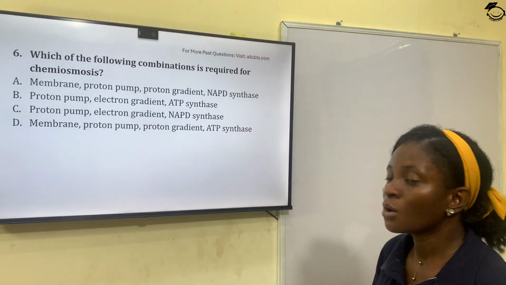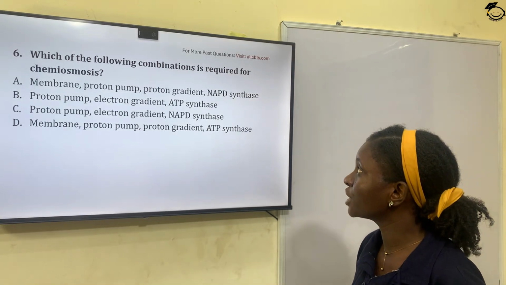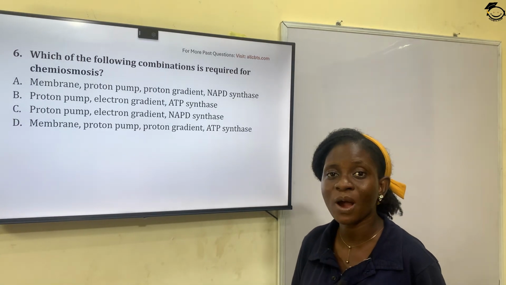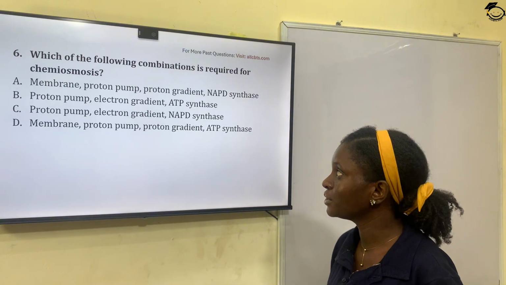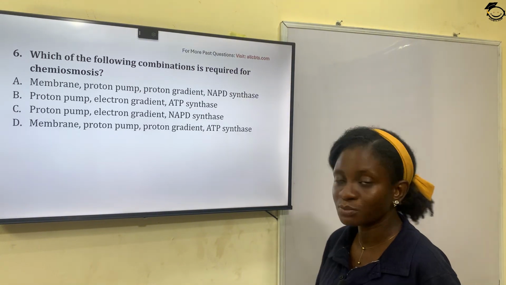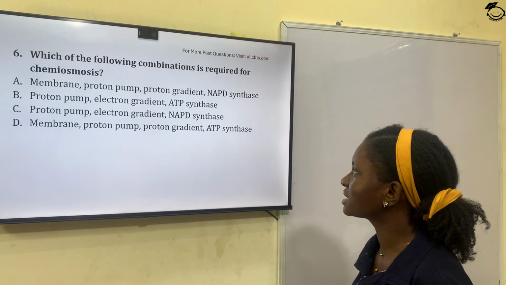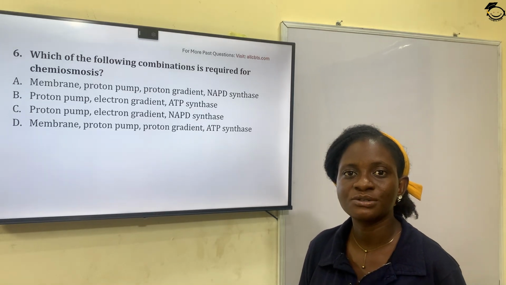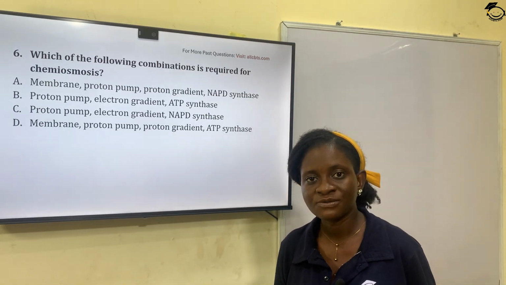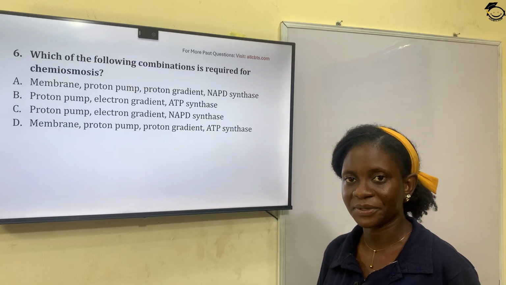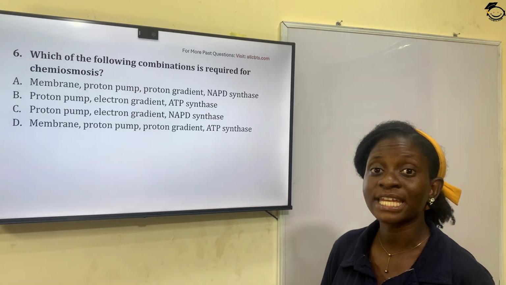Question 6. Which of the following combinations is required for chemiosmosis? So, what is chemiosmosis? It has to do with generation of adenosine triphosphate, that's generation of ATP, generation of energy.